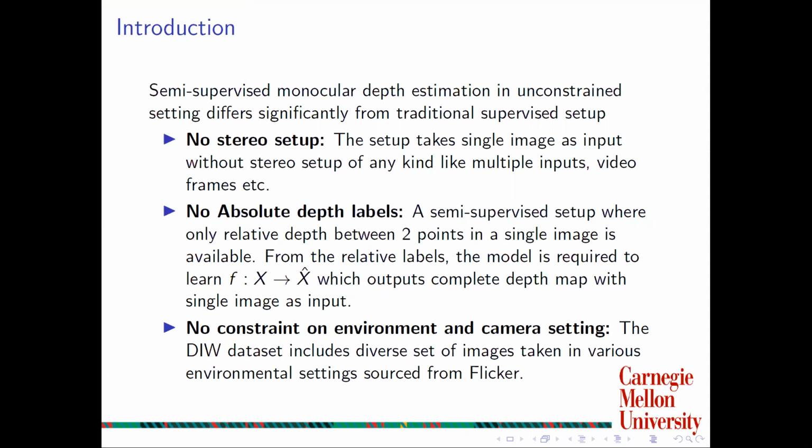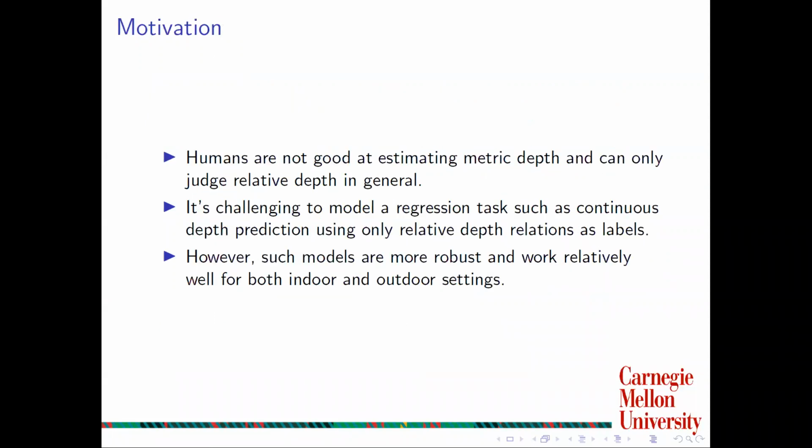This varies from the traditional approach wherein we use only a single image with no absolute depth for training. Also, it's an unconstrained setting. We have a diverse set of images sourced from Flickr. Humans too can only sense relative depth fairly well, but not absolute depth. We use this idea as the motivation in our work, where we train the model to learn relative depth while posing the problem as a regression task. This enables us to utilize large amounts of weakly labeled training data.